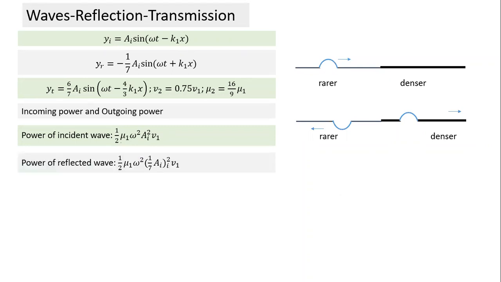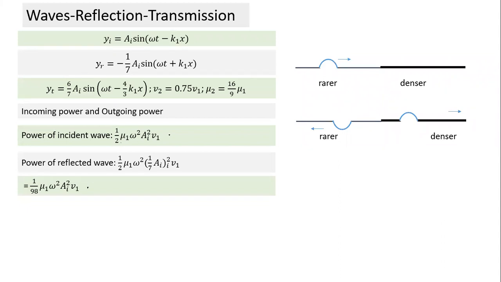What is the power of the reflected wave? For the power of the reflected wave, mu1 will remain the same. Omega is the same. In place of amplitude, we'll take the amplitude of the reflected wave, which is ai by 7. Since we're squaring, the sign is immaterial, so 1/7 of ai square. And the velocity V1 remains the same because it is traveling in the same medium. What the expression comes to is 1/98 mu1 omega square ai square V1. This is the expression for the power of the reflected wave.